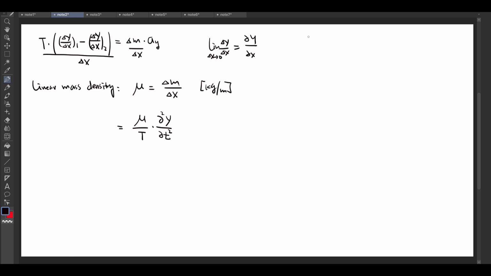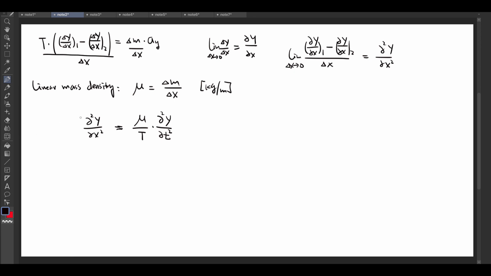Again in that limit, we're looking at a second-order ratio, which becomes the second-order derivative of y with respect to x. So on the left side, we get partial squared y, partial x squared equals mu over T times partial squared y, partial t squared.